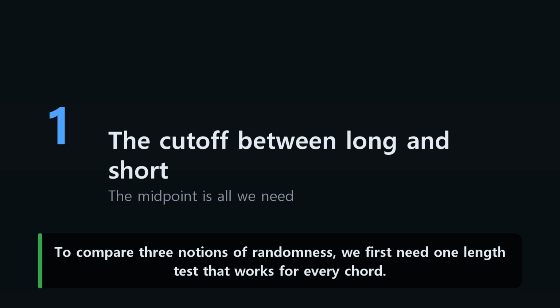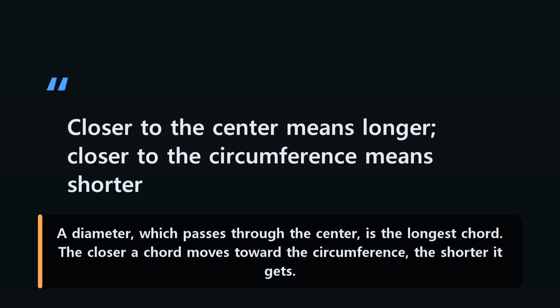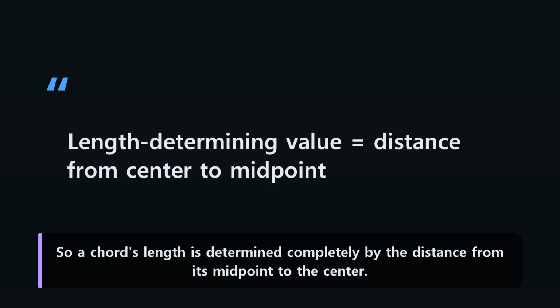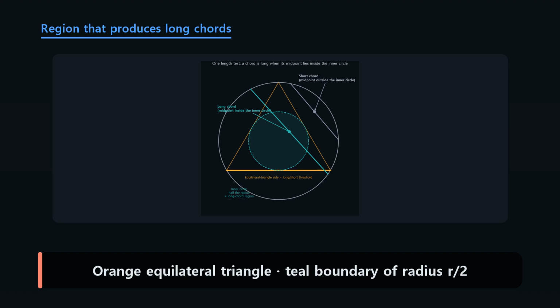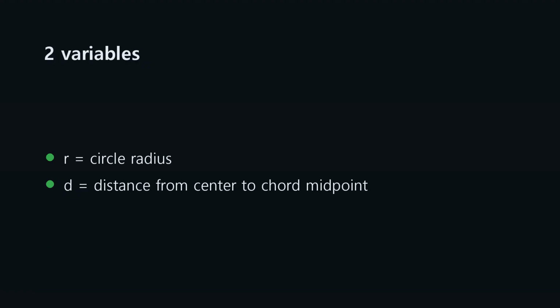To compare 3 notions of randomness, we first need one length test that works for every chord. A diameter, which passes through the center, is the longest chord. The closer a chord moves toward the circumference, the shorter it gets. So a chord's length is determined completely by the distance from its midpoint to the center. In this diagram, orange marks the inscribed equilateral triangle, and the teal dashed circle is the boundary with radius 1/2 of r.